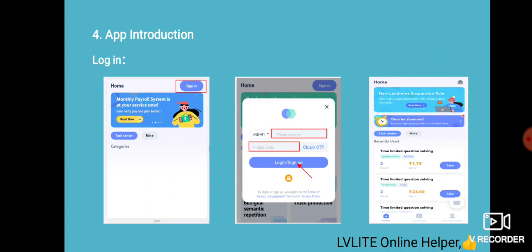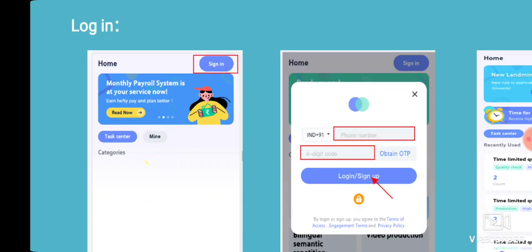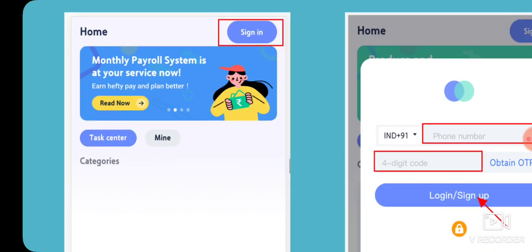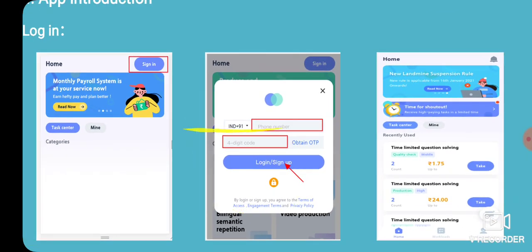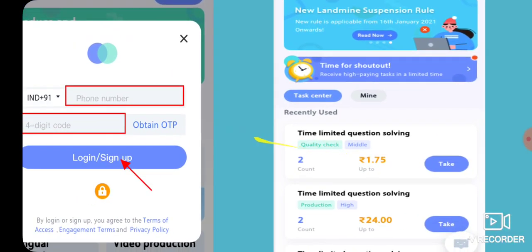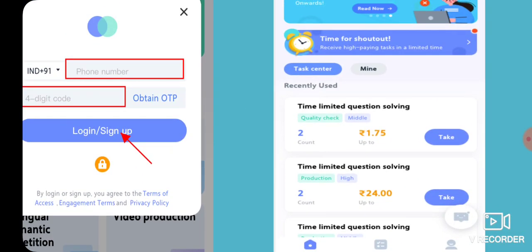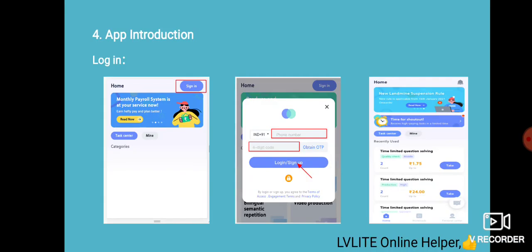App introduction: how the app interface looks. You will download this app, and a sign in page is there. You have to provide your mobile number, then an OTP will come, then you log in, and this type of interface will be there. Here you see questions are there. You can take the task, then you can start solving it.